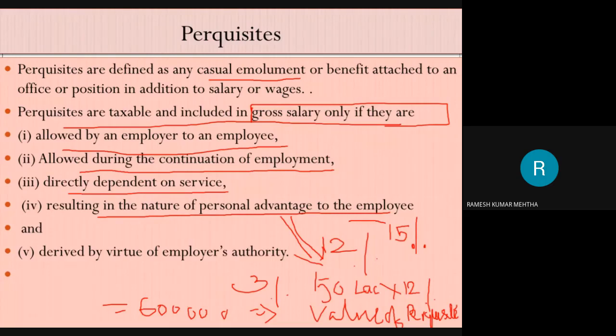But because he's working with the employer, and the employer is providing the employee a concessional loan of 3%, he is getting an advantage of 12%. So there is a personal advantage to the employee because of this. And why is the employer providing it? Because of the employer's authority and the employee working in the organization.